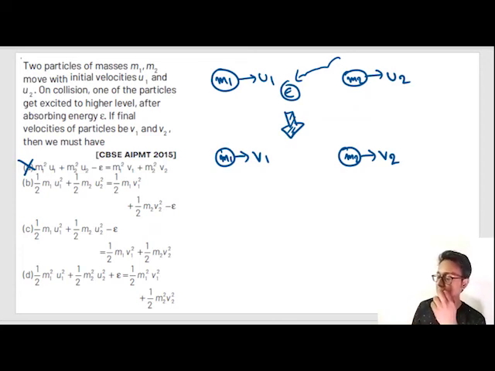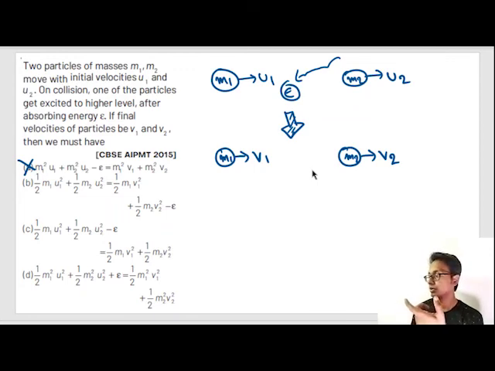Had there been no energy absorbed by this system, what would be the kinetic energy before and after collision? There would be conservation of kinetic energy. Total kinetic energy before collision is equal to total kinetic energy after collision. But there is one more issue. Nowhere in the question is it given that the particles are colliding elastically. So this is some kind of ambiguity that you have to understand from the options. You have to assume that the particles are colliding elastically.